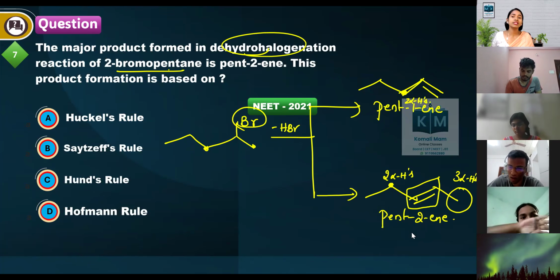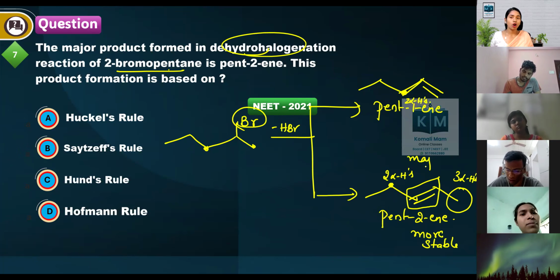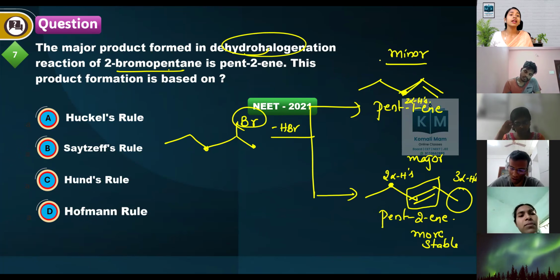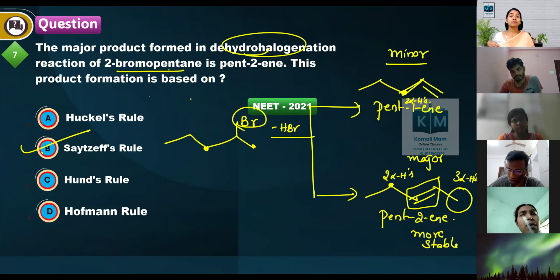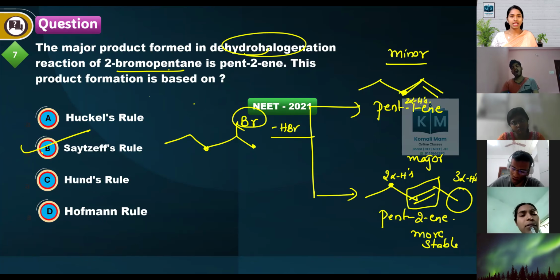So which is more stable? Pent-2-ene is more stable, and this is called the major product. And which is the minor product? This is the minor product. So what rule is it following? Saytzeff's rule. What is Saytzeff's rule? The more substituted alkene is more stable. The alkene which has more alpha hydrogens is more stable.